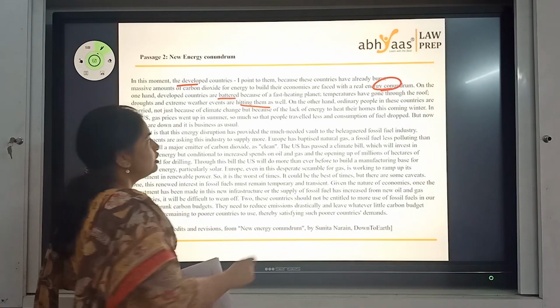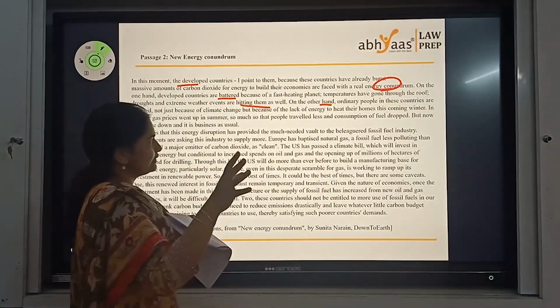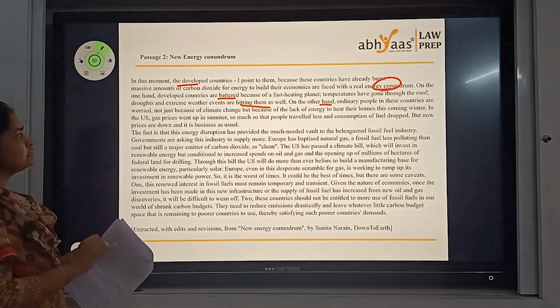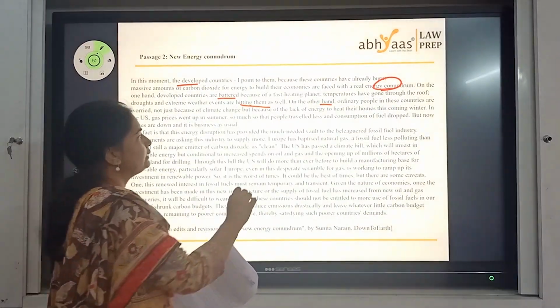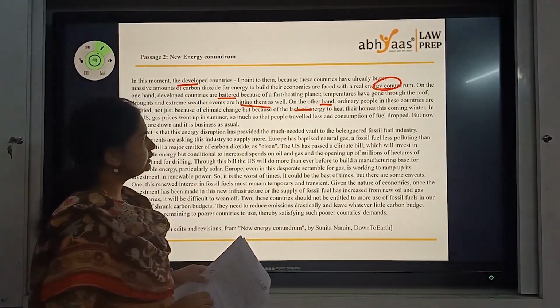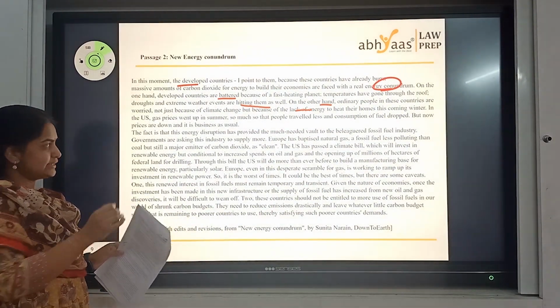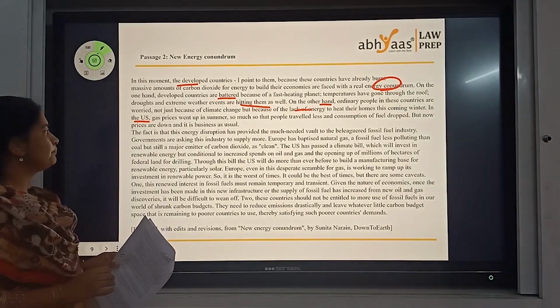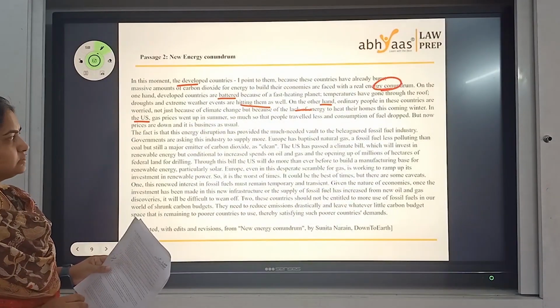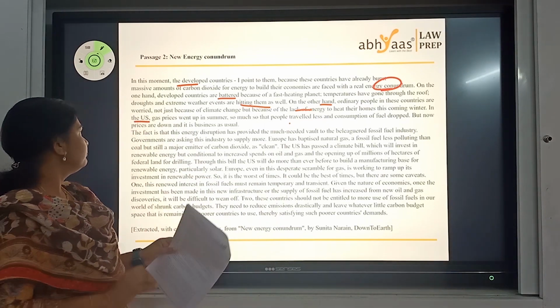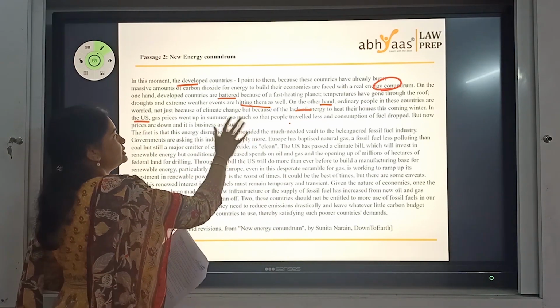That is one point. On the other hand, observe the way the transition words are given. Ordinary people in these countries are worried not just because of climate change, but because of lack of energy to heat their homes this coming winter. In the US, now we have a specific example here. Gas prices went up in the summer, so people traveled less and consumption of fuel dropped. But now prices are down, again business as usual.